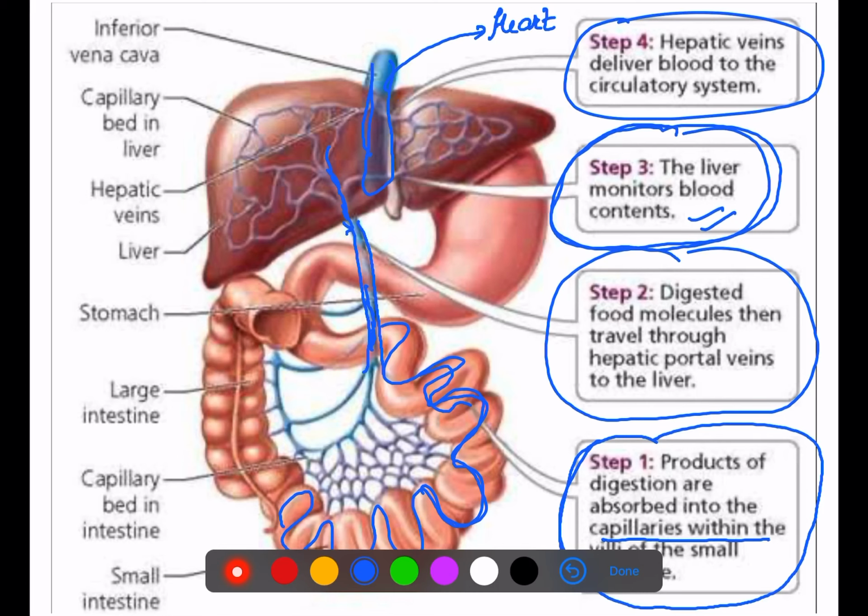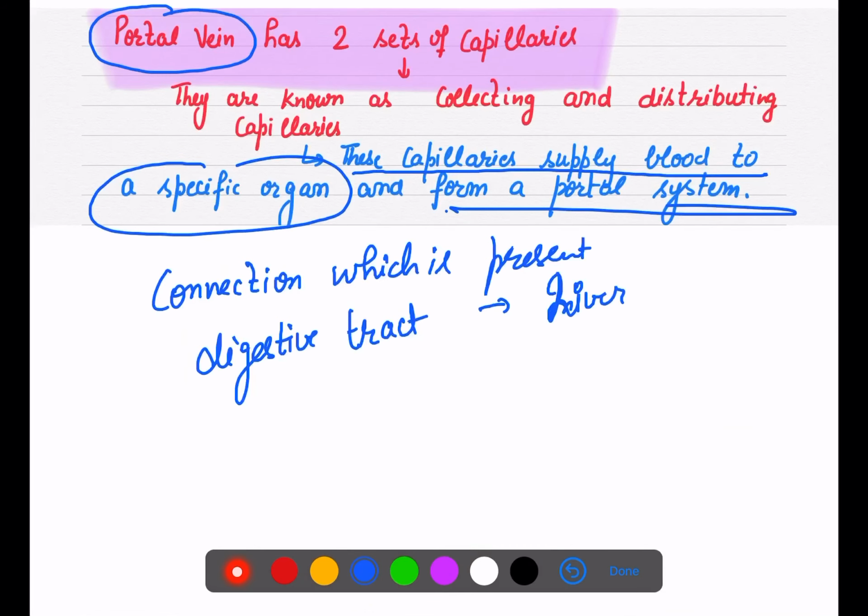it sends the blood to the circulatory system through the hepatic veins, because वो liver से निकल रही हैं, so that is through the hepatic veins. So this is all about our two special kinds of system, that is the coronary and hepatic